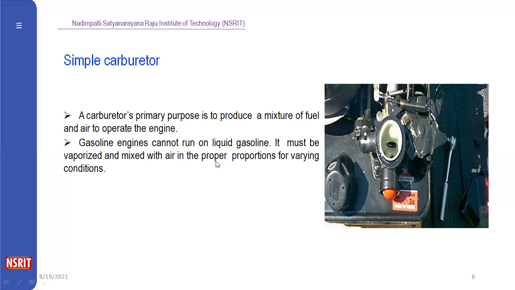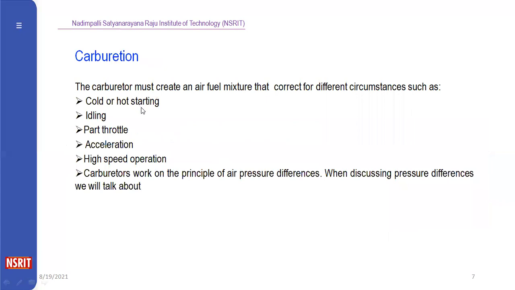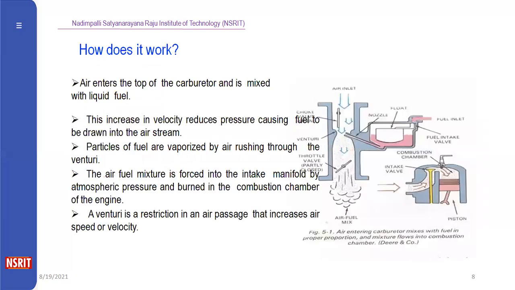So here the main thing is the carburetor can be adjusted. It can be corrected for different circumstances: cold and hot starting, idling conditions, part throttle, acceleration, and high speed operations. In all these processes, the carburetor can easily operate. How the carburetor works, we can discuss now. This is a carburetor schematic diagram.